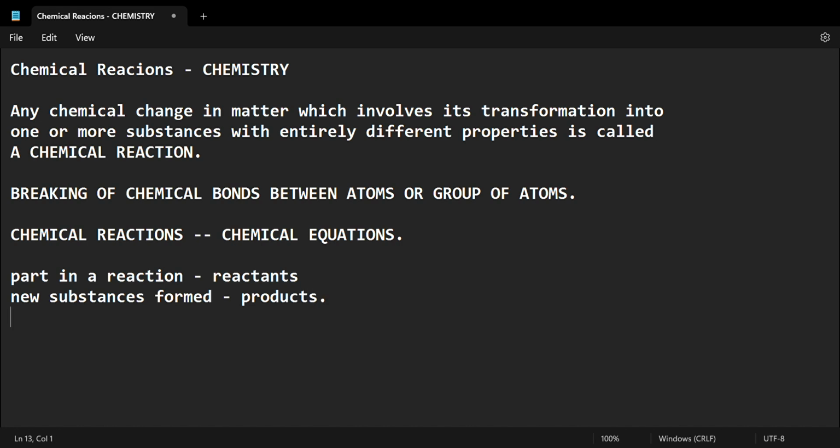So these are the reactants and the products. Reactants in a chemical reaction form the products.